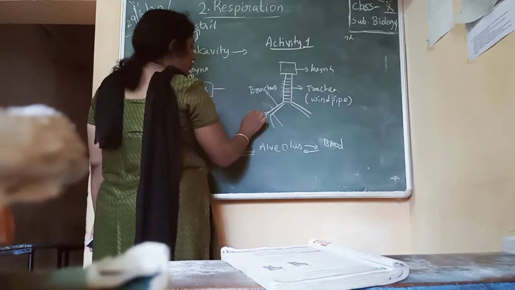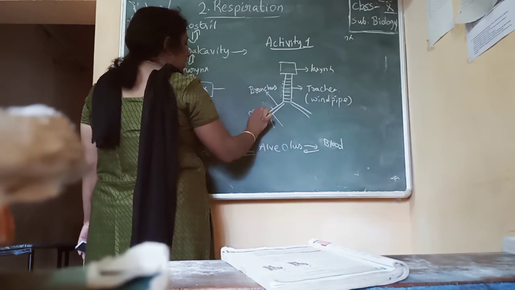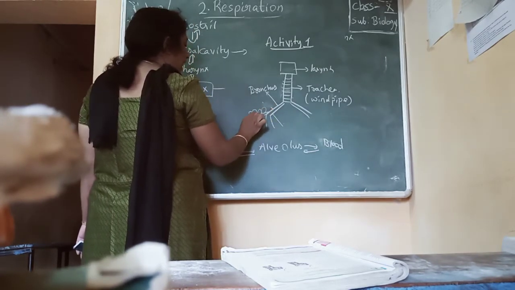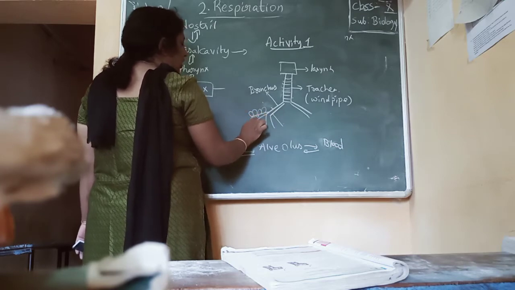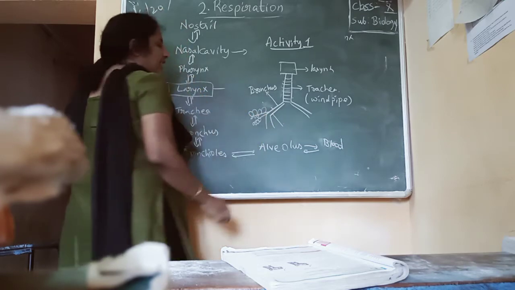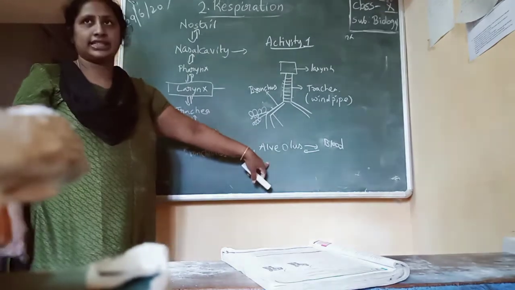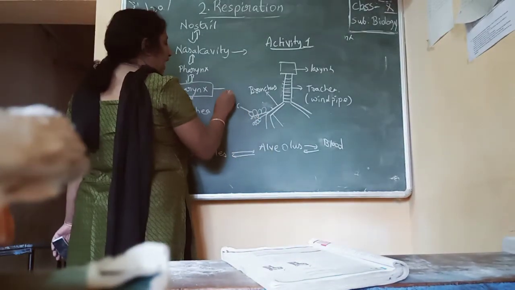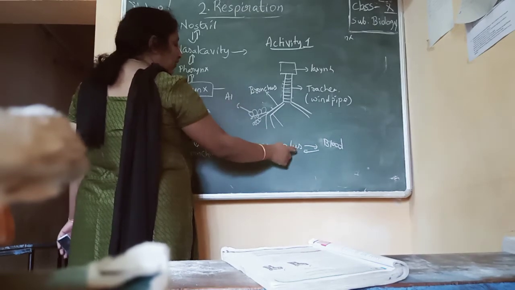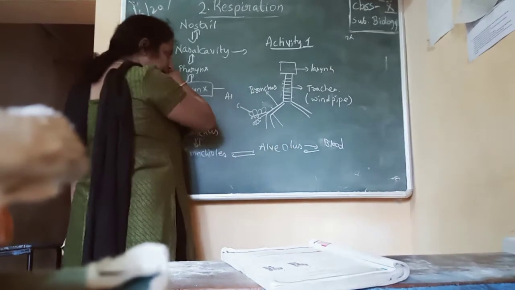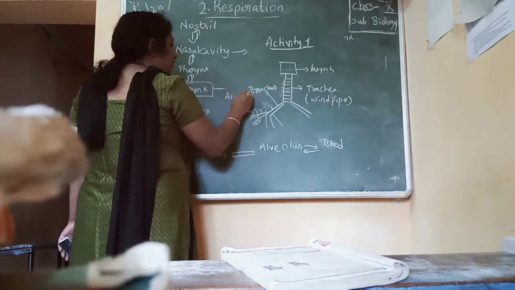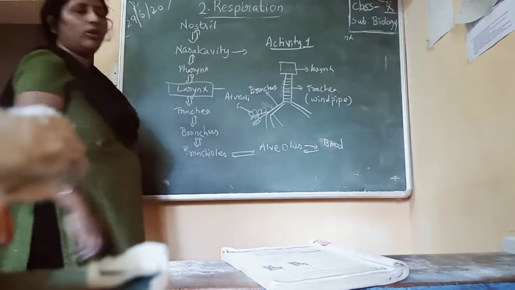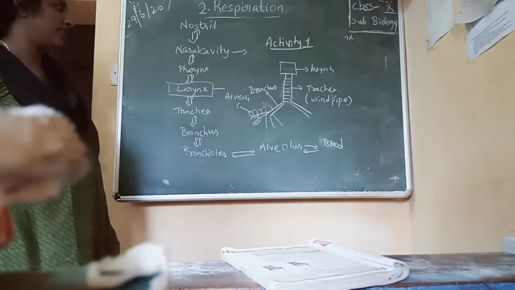On the bronchioles, we have small air sacs called alveolus. Alveolus is the singular form and alveoli is the plural form. Okay, alveoli is the plural form.